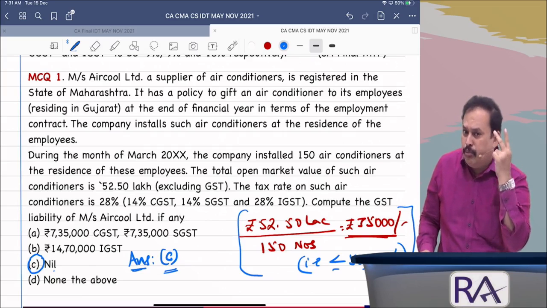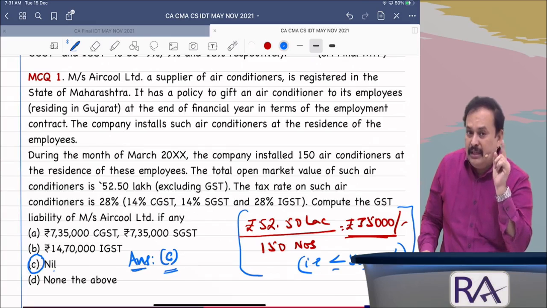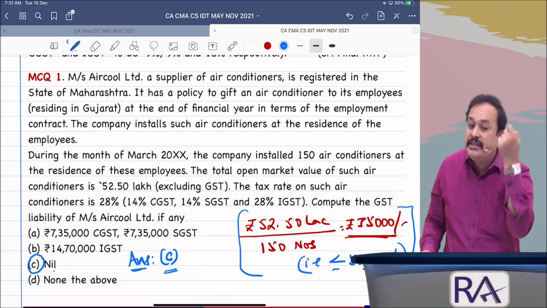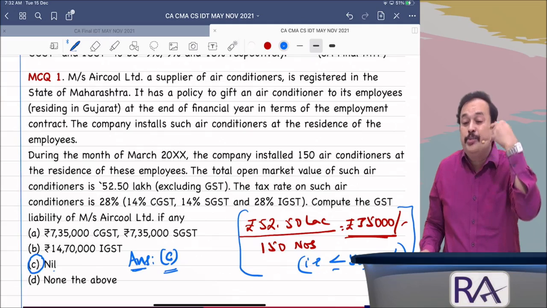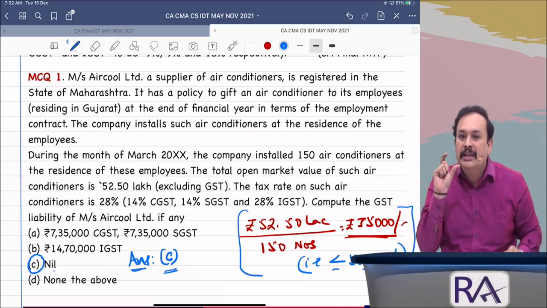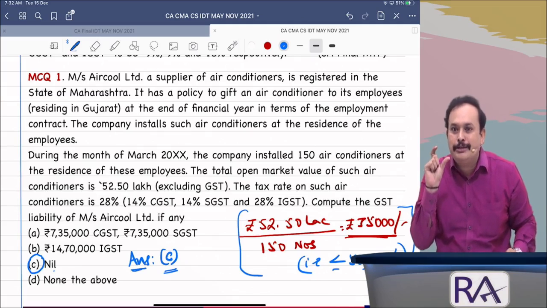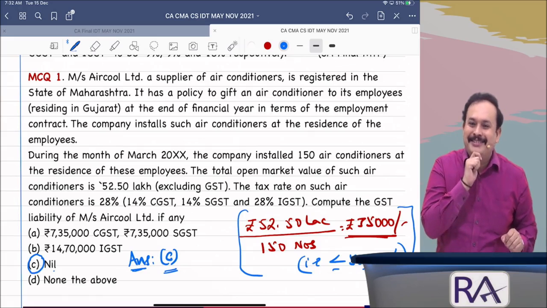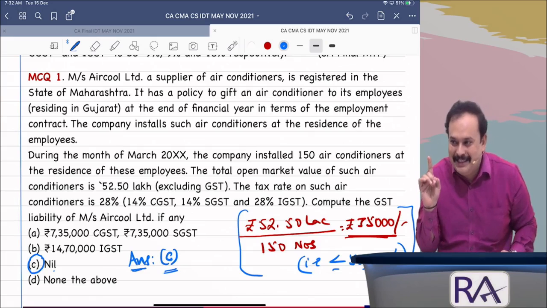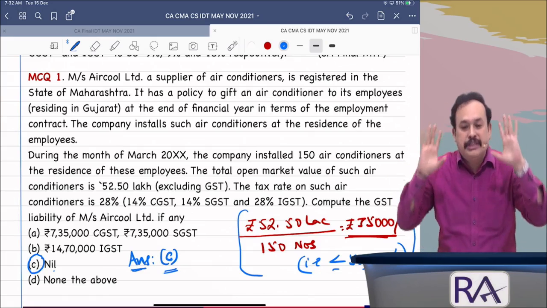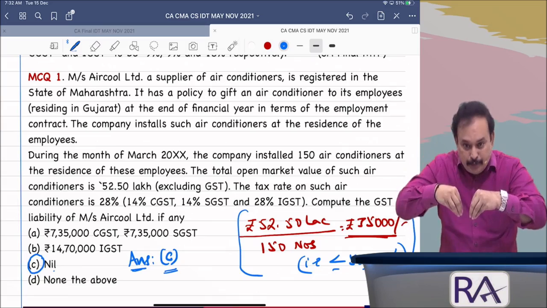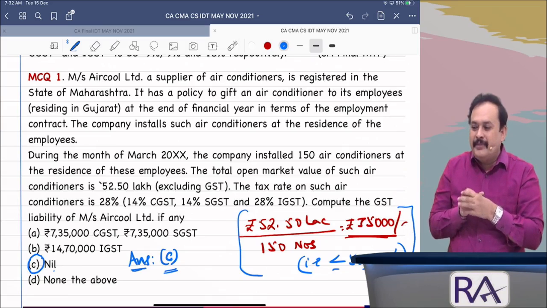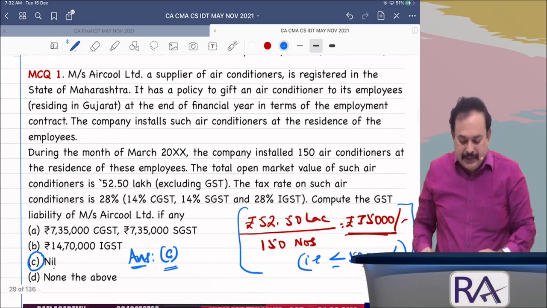Schedule 1, point number 2, where employer gives a gift to an employee in a financial year, the value should not exceed rupees 50,000. It is a value. In the first class of mine, I told you value means exclusive of taxes. If price, it means inclusive of taxes. Therefore, it is declared to say that without adding the GST portion, 50,000 you have to see. Got the clarity? Further.